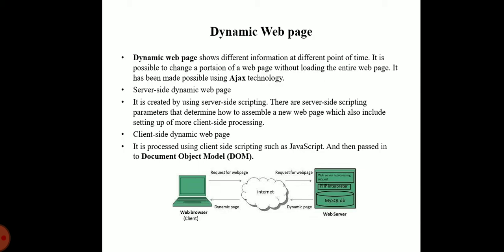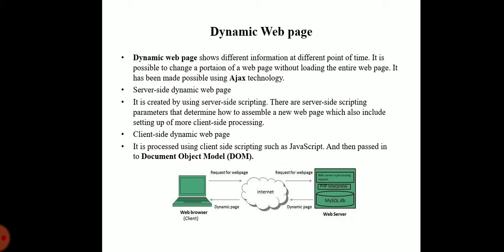Server-side dynamic web pages are created by using server-side scripting. There are server-side scripting parameters that determine how to assemble a new web page, which also include setting up more client-side processing.